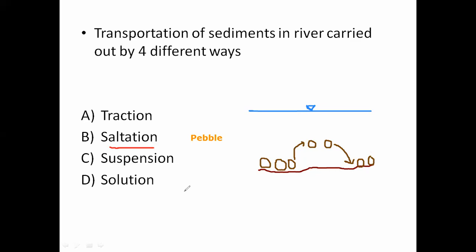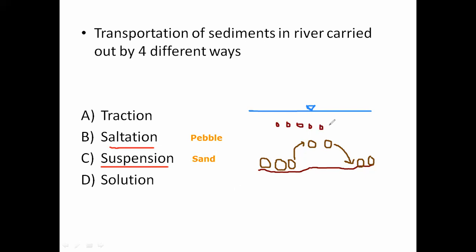Okay, now the third type of the process of transportation is the suspension process. Suspension means such a type of transportation we can see in sand sized particles. एकदम फाईन सॅन्ड साईजचे पार्टिकल्स असतील, these particles are always uplifted in the river course like this.